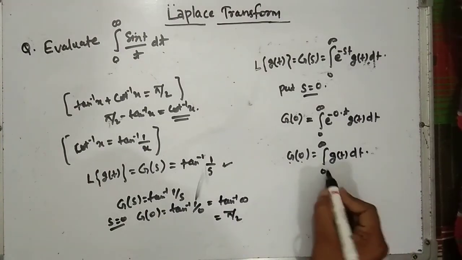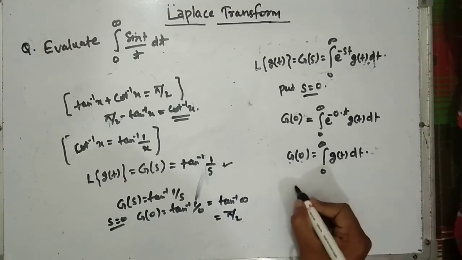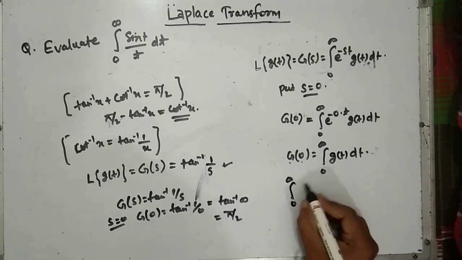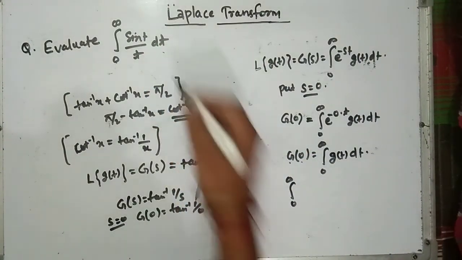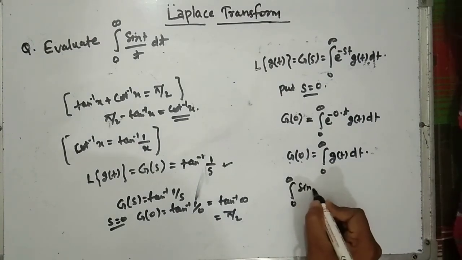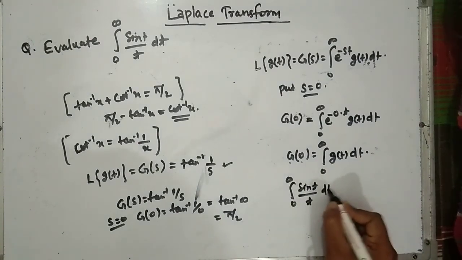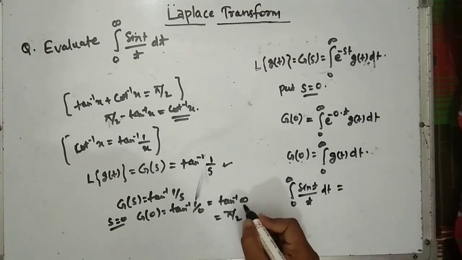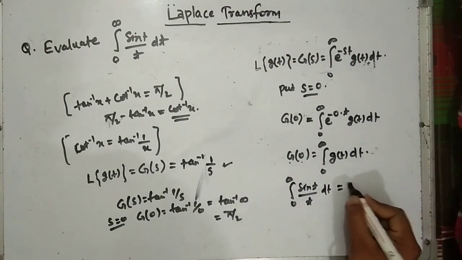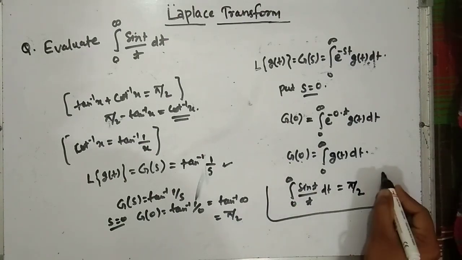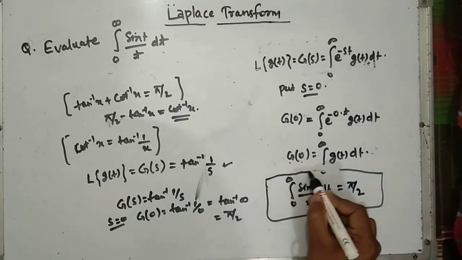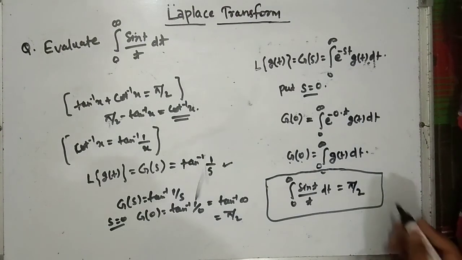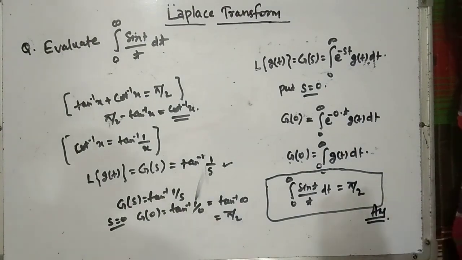So here integration 0 to infinite g(t) dt, and what is g(t)? We have assumed g(t) is equal to sin t by t. So integration of sin t by t dt is equal to G(0), and the value of G(0) is pi by 2. So this is our solution. Okay, this is our answer. Okay, thank you.